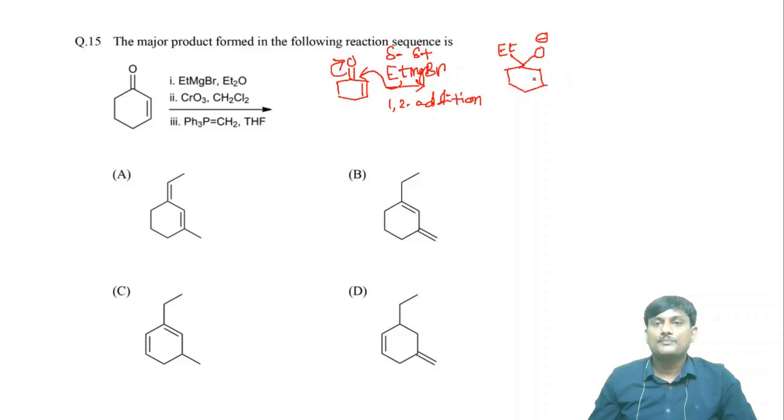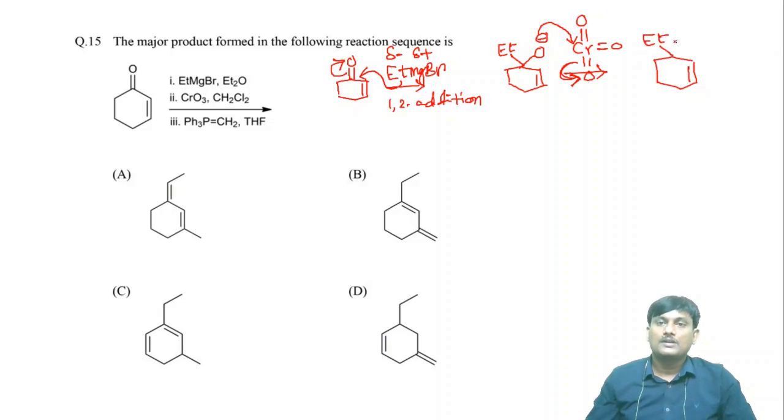In second step, this O minus reacts with chromium trioxide. This is the chromium trioxide. These electrons come towards chromium and these pi electrons move towards oxygen. So here there is a formation of this intermediate. So double bond O, this one is ethyl and this one is O, chromium, double bond O, double bond O, this one is O minus.